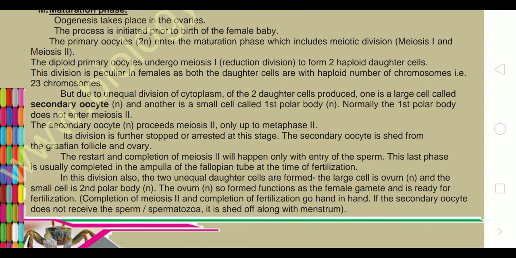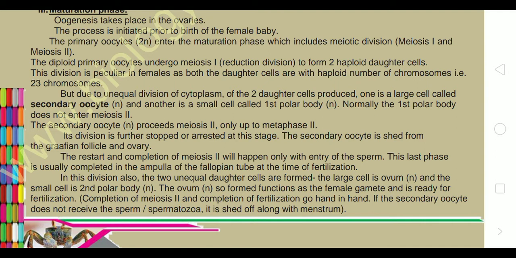The division is peculiar in females as both the daughter cells have the haploid number of chromosomes, that is 23 chromosomes. But due to unequal division of cytoplasm of the two daughter cells produced, one is large, which is termed the secondary oocyte, and the other is small, which is termed the polar body. The first polar body does not enter meiosis 2. The secondary oocyte proceeds for meiosis 2 only up to metaphase 2. Its division is then arrested at this stage, and the secondary oocyte is shed from the Graafian follicle and ovary.